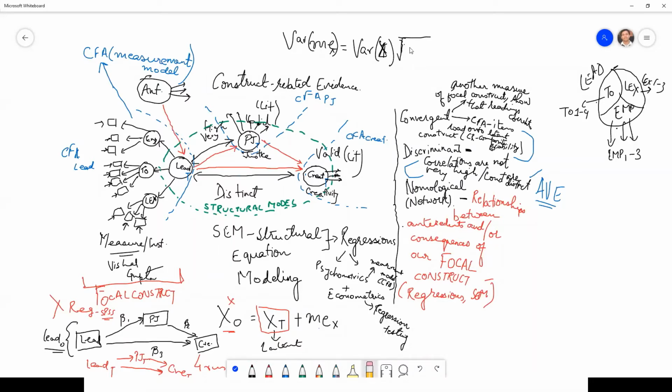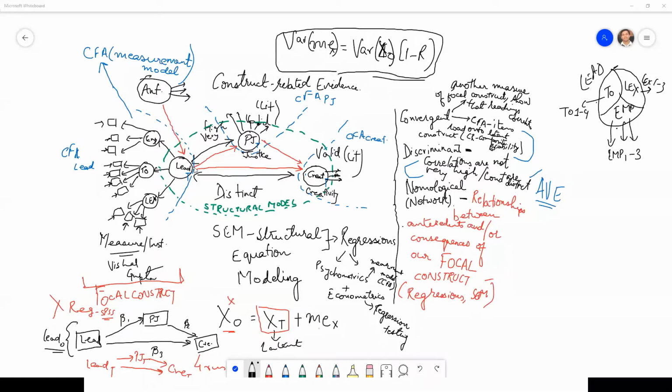Let me erase this because it is variance, so it will not be. It will be 1 minus reliability that you have. So this is how measurement error is estimated by the SEM software. Once you know reliability and the variance of the observed item X, you can estimate the error associated with the item.